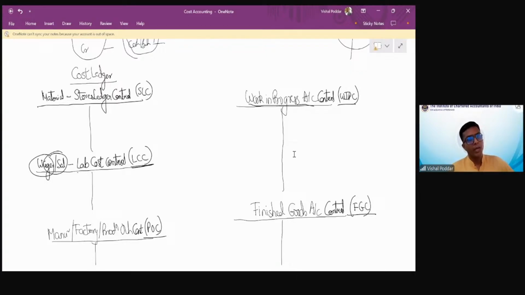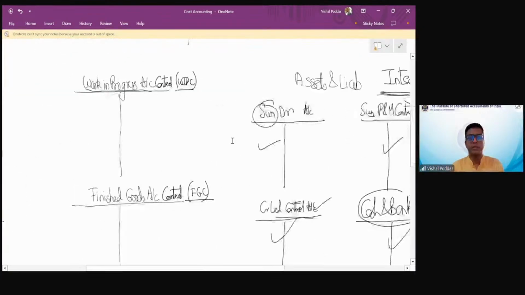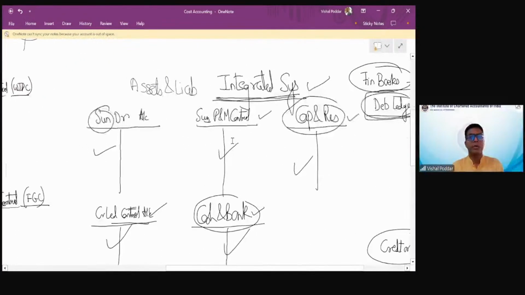Now, what do you think? I'll have one account for all the materials? Answer is no. I need to find out EOQ. I need to set stock levels. I need to do costing. I need to do charging. So I cannot do it by a single account. I will have a separate ledger, same like this for your financial books.